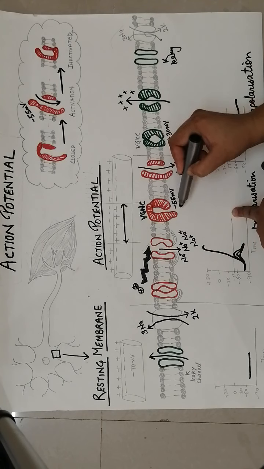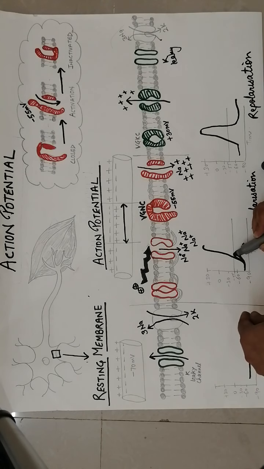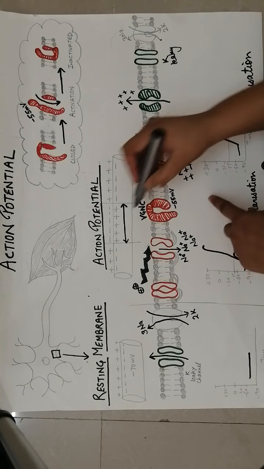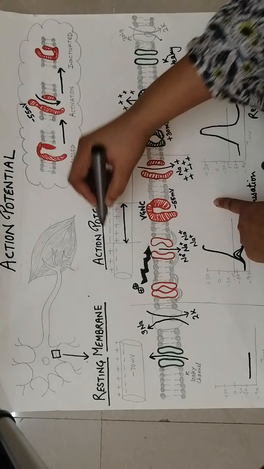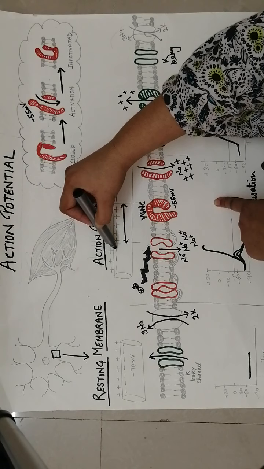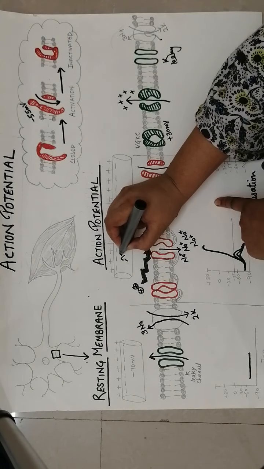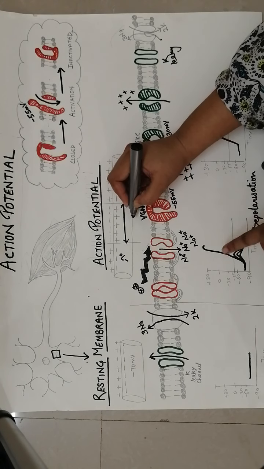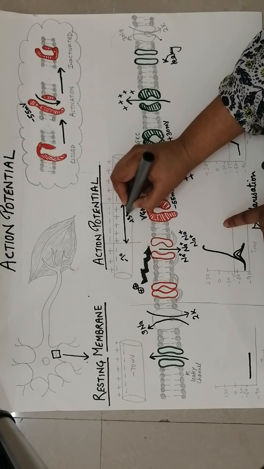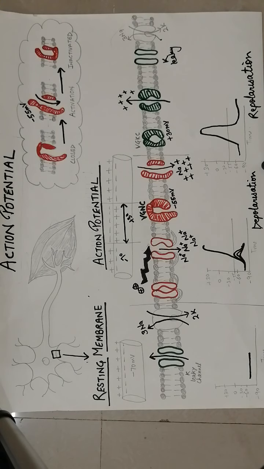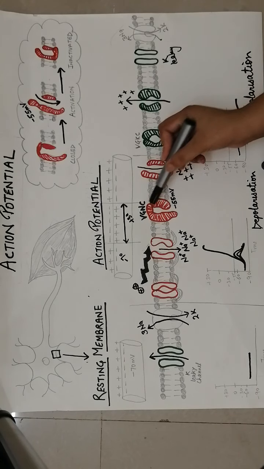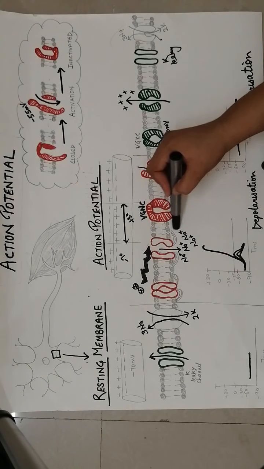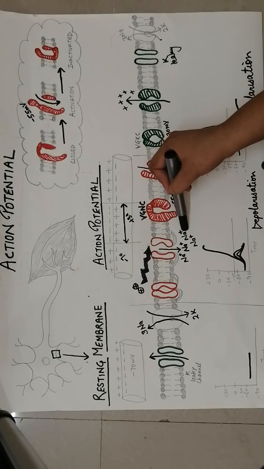Okay, so when this threshold is achieved, the thousands of voltage gated sodium channels open up and the membrane becomes very positive, right? So here you can see the membrane was negative, this was RMP, we can say minus 70 millivolt, and here this is inside positive, which is around plus 30 millivolt. Now why plus 30? Because if this is because of sodium, then it should also achieve the equilibrium potential of sodium, that is around 60 millivolt.